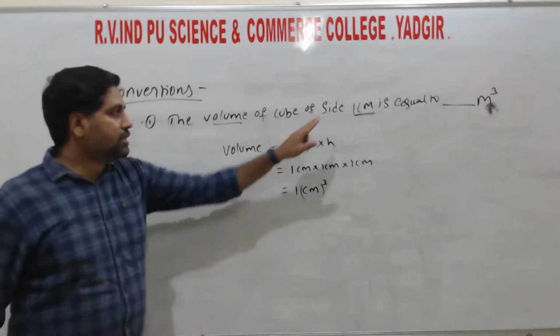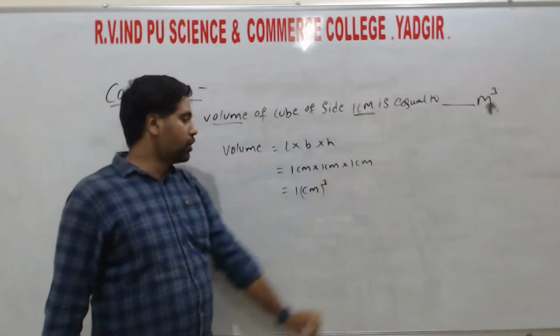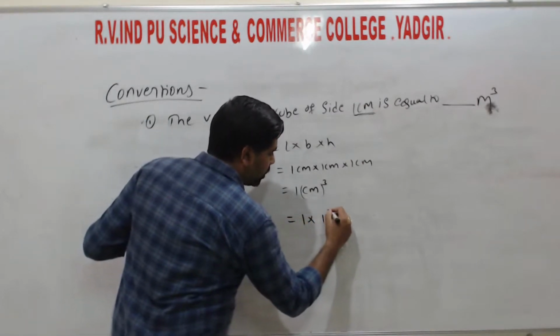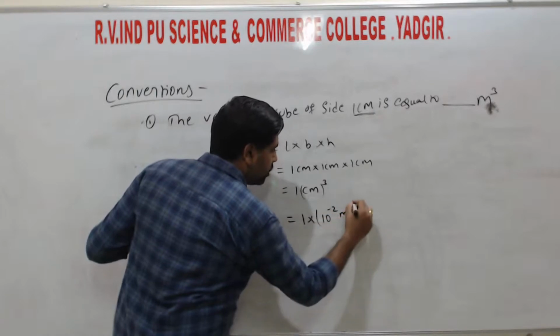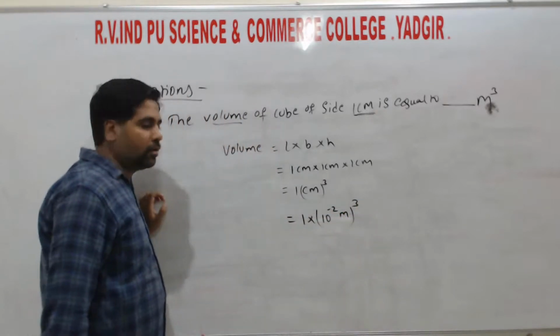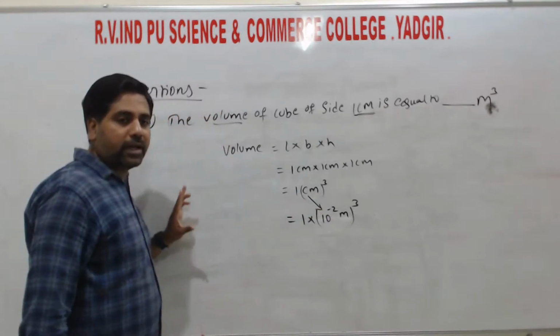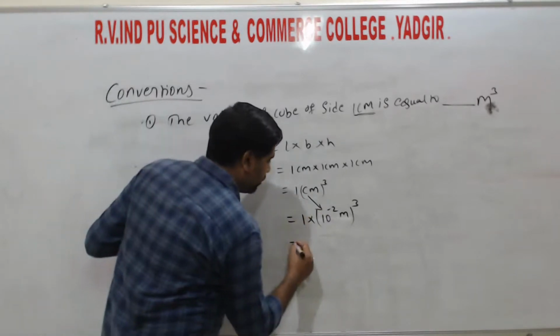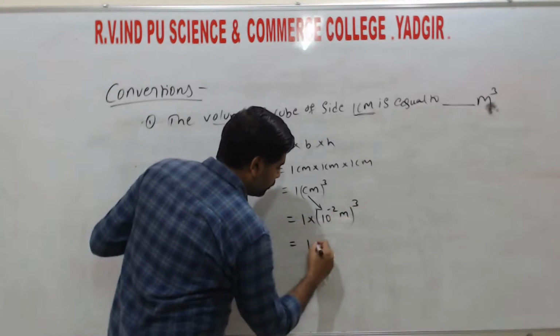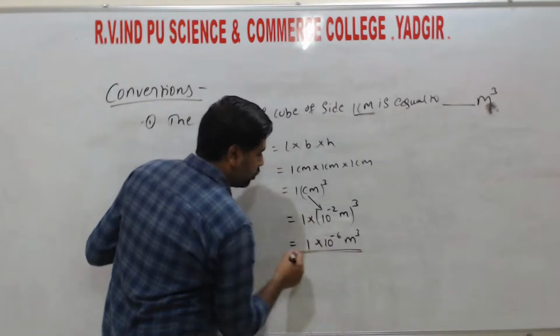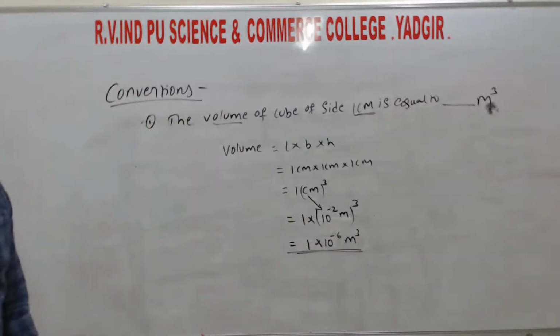We need to convert centimeter cube into meter cube. We know the prefix value centi is 1 into 10 to the power of minus 2 meter whole cube. Then it becomes minus 2 into 3, 1 into 10 to the power of minus 6 meter cube. So the final answer is 10 to the power of minus 6 meter cube, right?